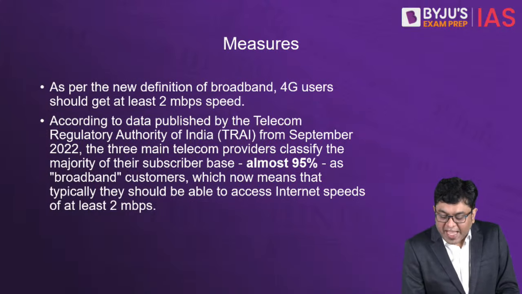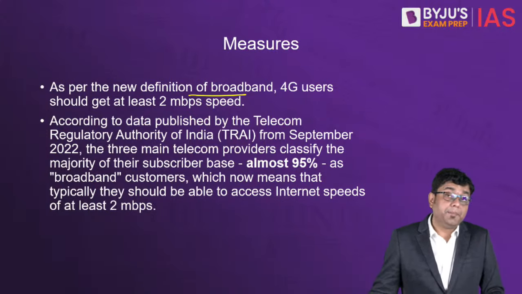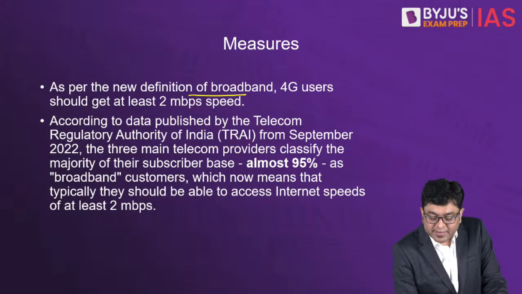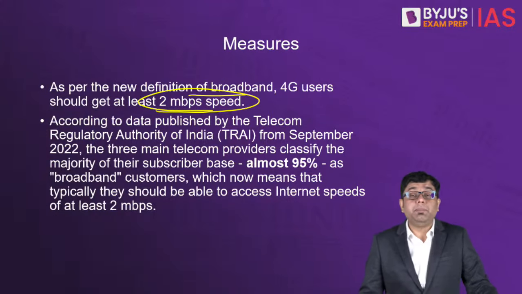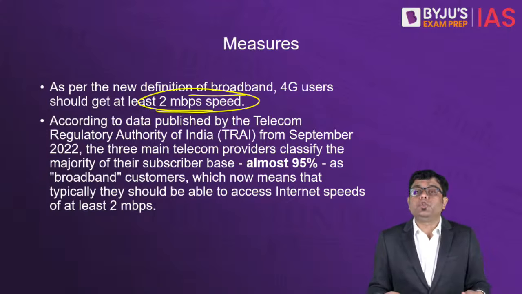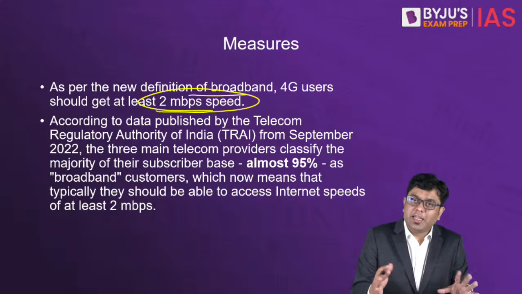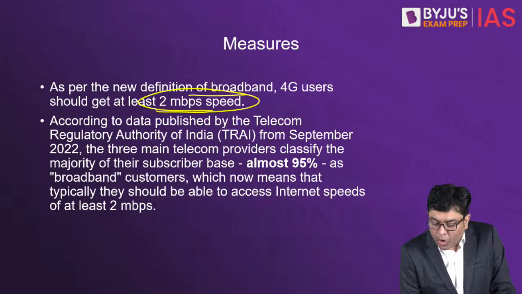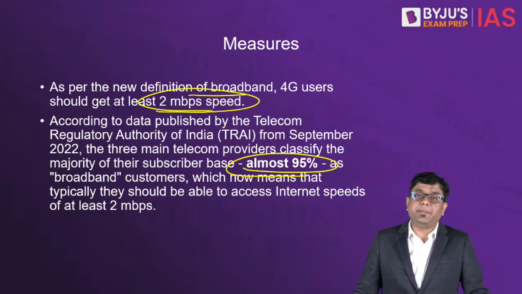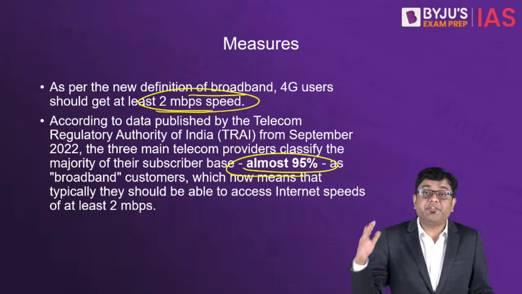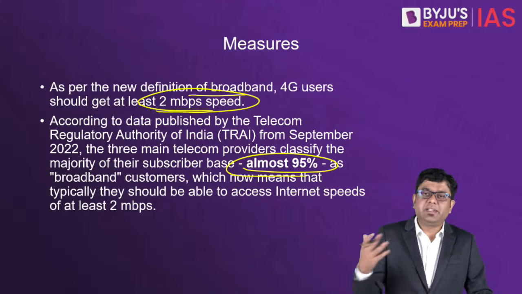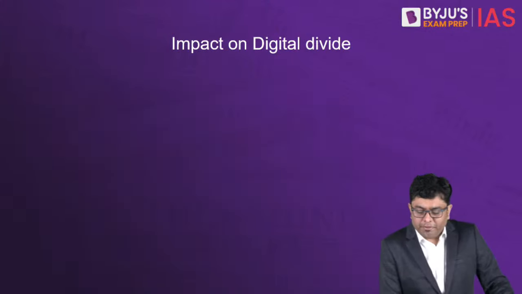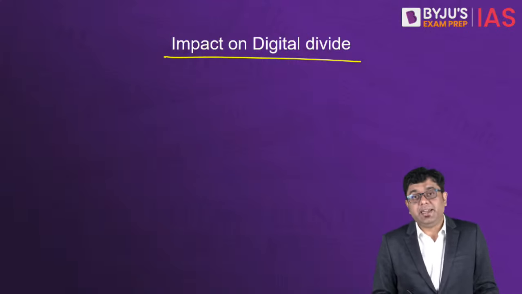So here, as per the new definition of broadband, the TRAI, that is the Telecom Regulatory Authority of India, has mandated a minimum 2 Mbps speed. Earlier, what used to happen is that you had all the companies, if you take a look at the overall telecom providers, basically almost 95% of the subscriber base, they say they have the broadband, but the connectivity is in front of you. So here, the implication of it is on digital divide.